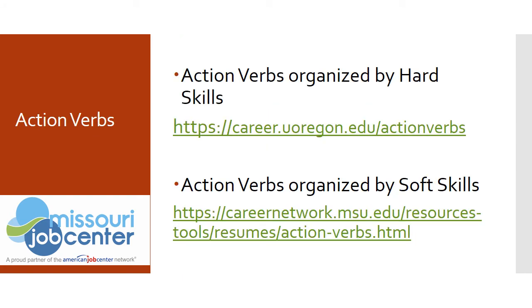Action verbs begin the statements made in the experience section or in a list of qualifications. They should be present tense for current jobs, past tense for past jobs. These two sites have lists of action verbs organized by type of skill. The first University of Oregon site organizes action verbs by hard skills, which are job-specific skills. The second Michigan State University site organizes action verbs by soft skills, which are interpersonal or people skills. Both types of skills are important to employers. Using action verbs related to the skills reinforce those skills mentioned elsewhere in the resume.